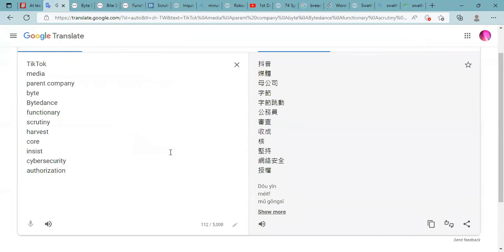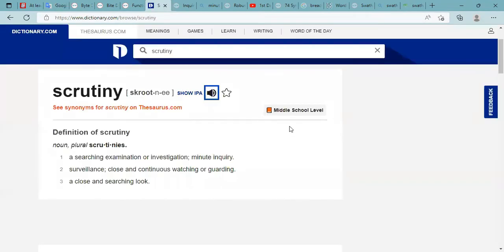Scrutiny. 这里写的是审查，but there's more than one definition, so let's take a look at those. Scrutiny. Noun. 1, a searching, examination, or investigation. A minute inquiry. 2, surveillance, close and continuous watching or guarding. 3, a close and searching look.